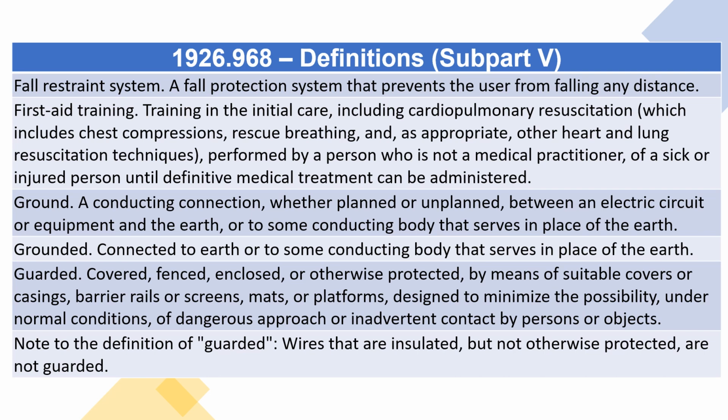Ground. A conducting connection, whether planned or unplanned, between an electric circuit or equipment and the earth, or to some conducting body that serves in place of the earth. Grounded. Connected to earth or to some conducting body that serves in place of the earth. Guarded. Covered, fenced, enclosed, or otherwise protected, by means of suitable covers or casings, barrier rails or screens, mats, or platforms, designed to minimize the possibility, under normal conditions, of dangerous approach or inadvertent contact by persons or objects. Note to the definition of guarded: wires that are insulated, but not otherwise protected, are not guarded.